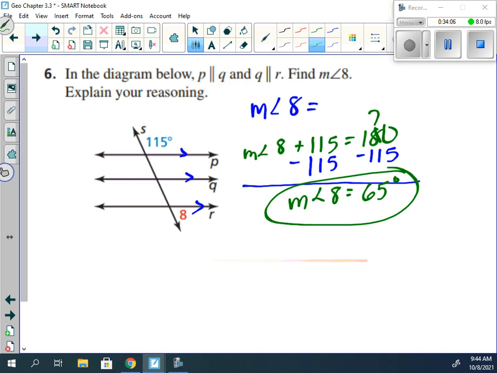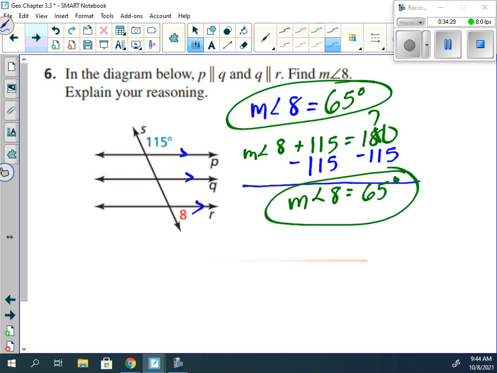Because that would be 10 minus 5 is 5, 7 minus 1 is 6. So we get 65 degrees. Yeah. Because even though we do have multiple sets of lines, the property still holds true.